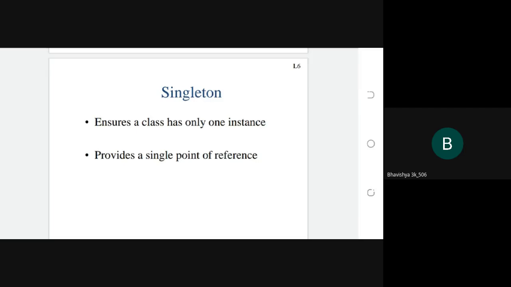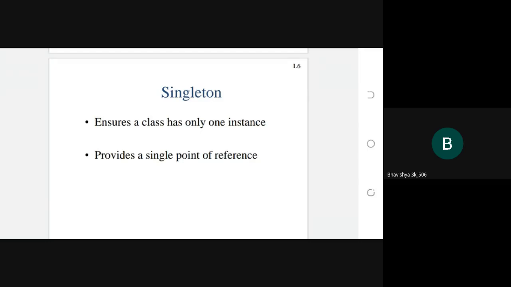Next one is it permits a variable number of instances also. And whenever you use the singleton design pattern, it is more flexible than class operations. Why? Because here the class should contain only one single instance. So that's why the operation is also more flexible.